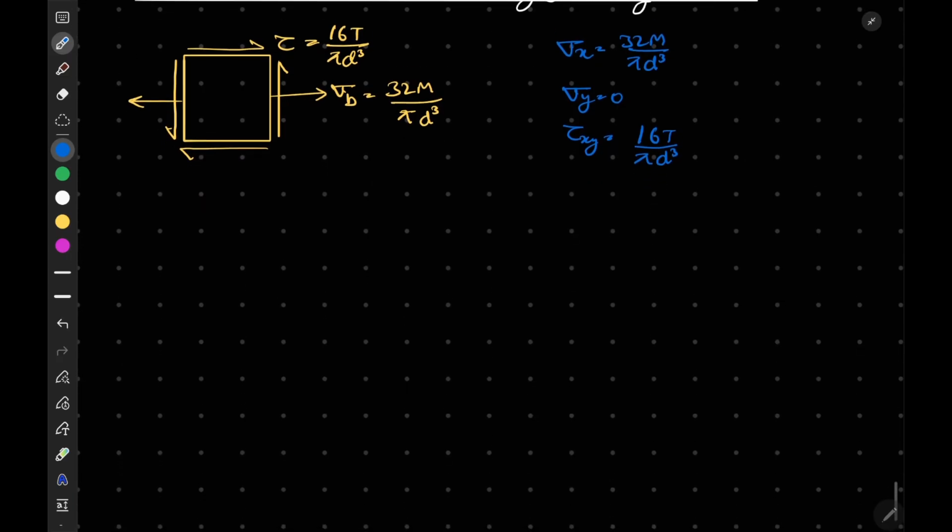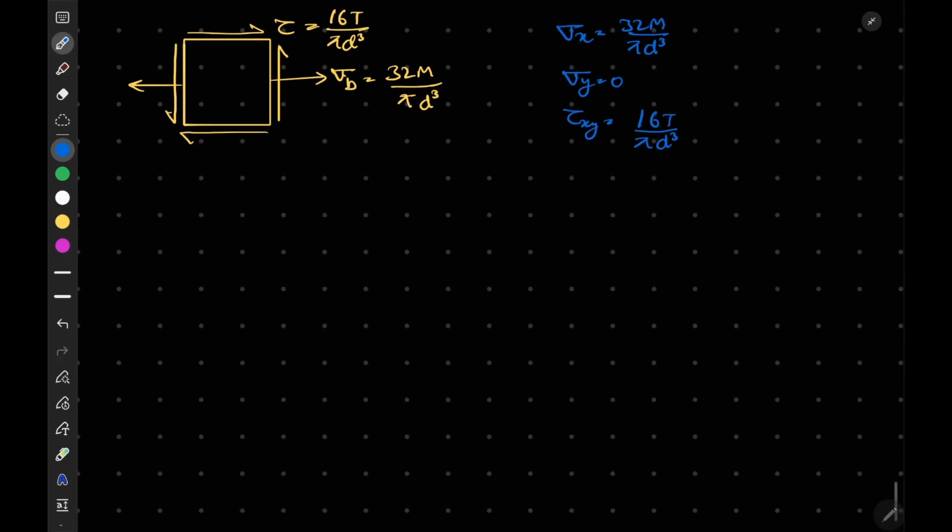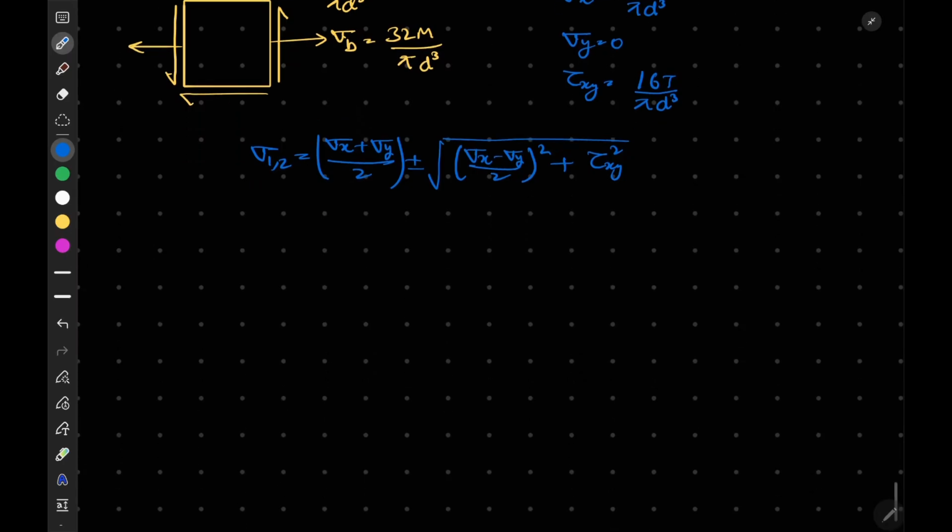Now if I want to calculate the principal stresses, I know sigma 1,2 is given by (sigma x plus sigma y) divided by 2, plus minus square root of ((sigma x minus sigma y) divided by 2) whole square plus tau xy square. Okay, so these are your principal stresses.